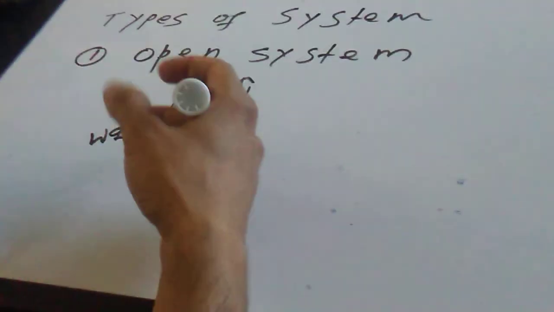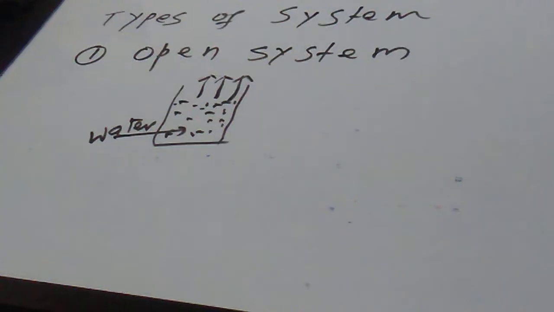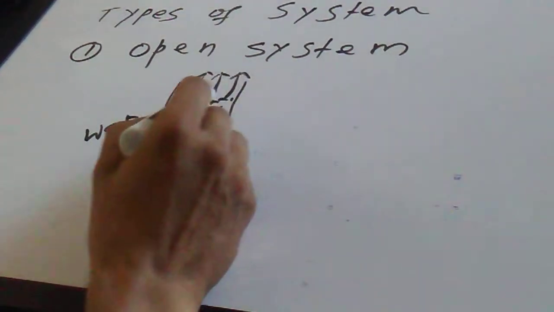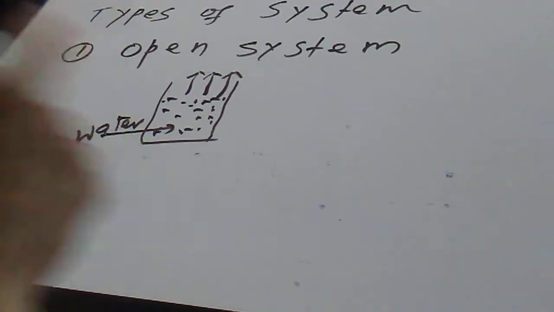Since water molecules are going out, they also take the energy with them. So in this kind of system, we are losing both energy and matter. This kind of system is called the open system. You see that?